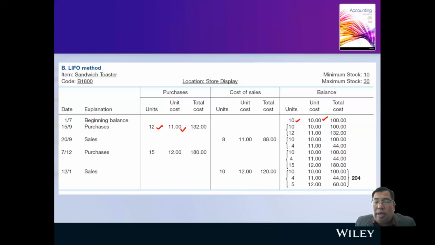So we have two categories of toasters, purchased at $10 and purchased at $11. So we have two groups of inventory. This is under LIFO. LIFO means last in, first out.